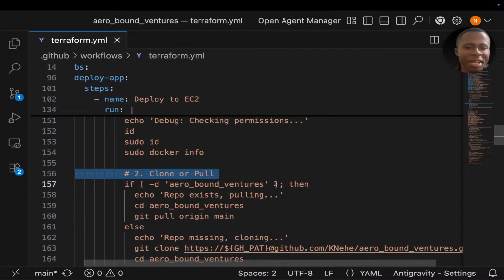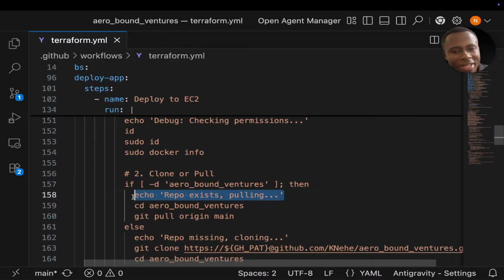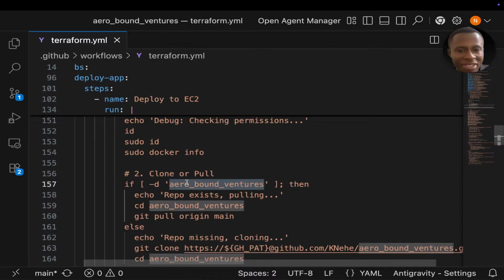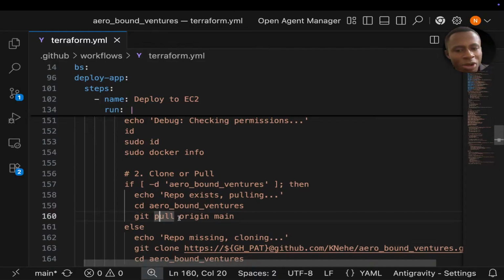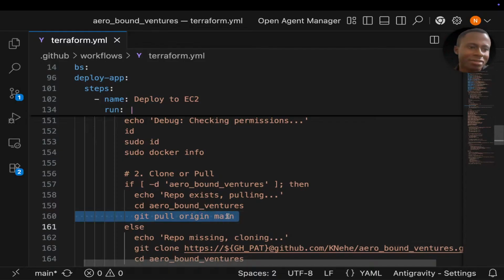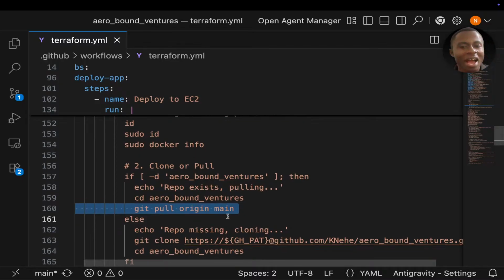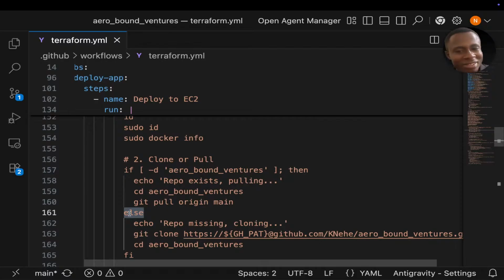So I check if a directory called Airbound Ventures exists. If it exists, I have a simple print statement in shell saying the repo exists, we are now pulling the changes. So if the directory Airbound Ventures exists, I cd into that directory, then I do git pull origin main. You see how simple it is? Otherwise, else, I have a simple print statement saying repo missing, cloning. So I run a git clone.